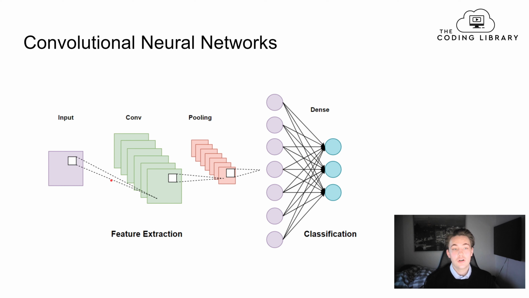So we can divide our convolutional neural network into two parts here. In the first part, we're doing feature extraction, where we have these convolutional layers, where we apply these small filters, and then we do all the matrix multiplications in our layers. And in this case, per layer, we can have multiple kernels or filters that we're applying to our image before we pass it through to the next layer.